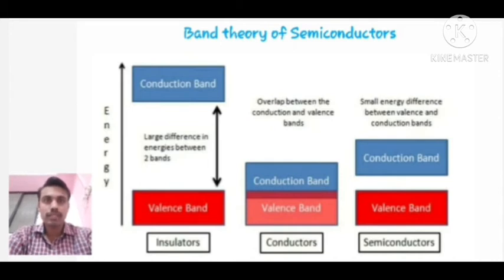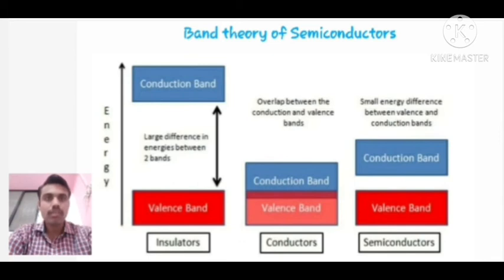First one is the valence band, second one is the conduction band, and the third one is the difference of energies between valence band and conduction band, called the forbidden band, or we can simply call it the energy band gap. So these are the three energy bands we can see in solid materials. On the basis of the value of the energy band gap between valence band and conduction band, we can classify materials in three different types: insulators, conductors and semiconductors.